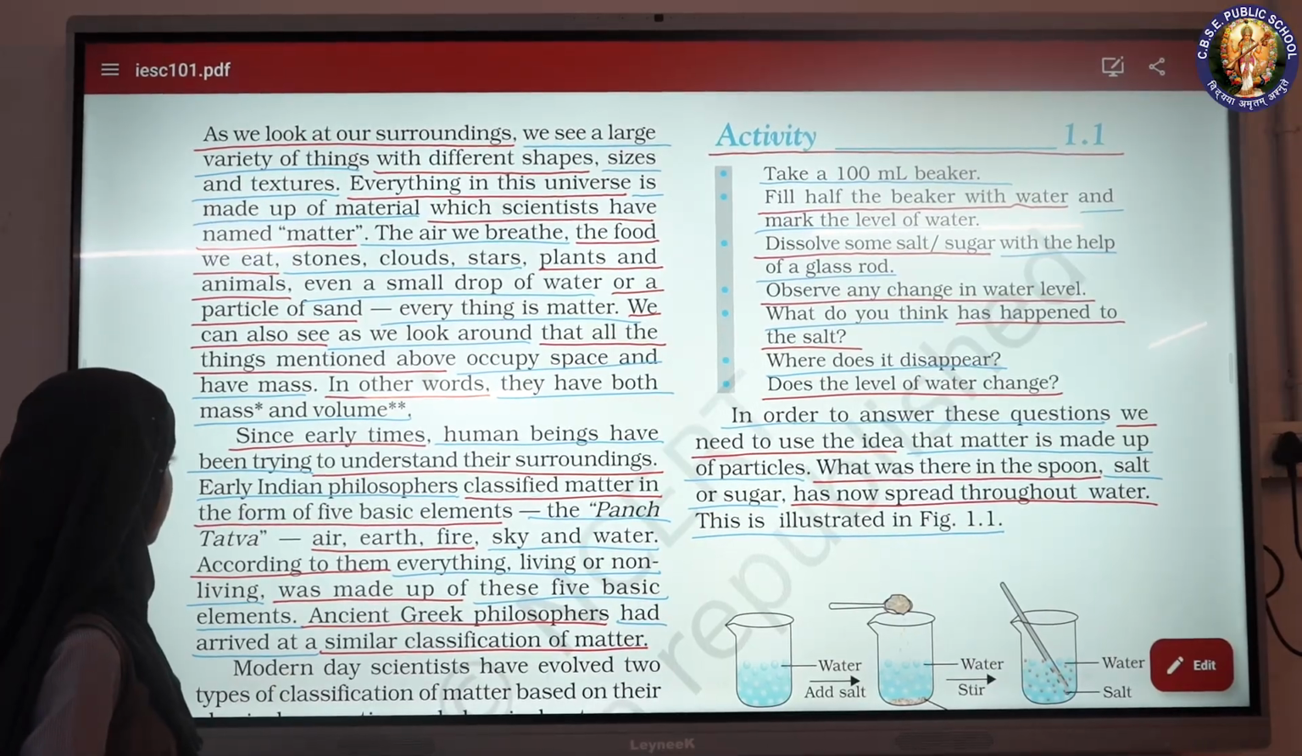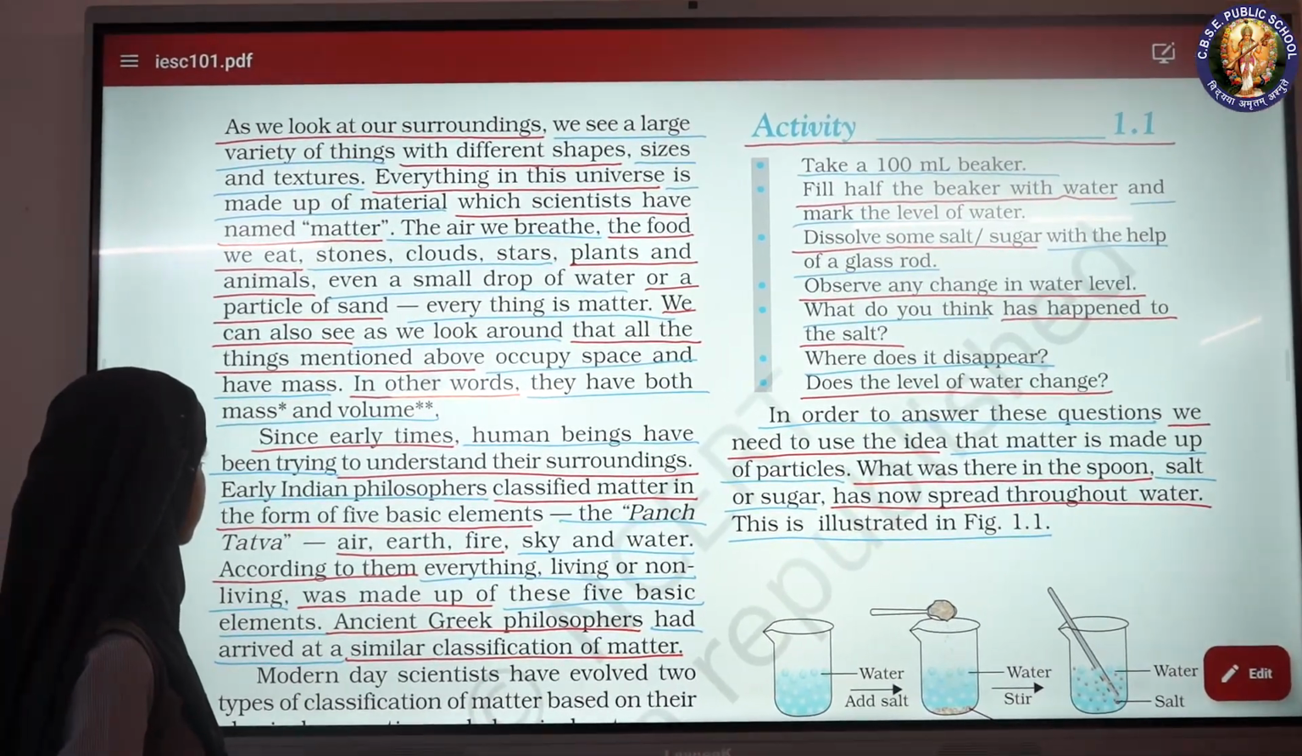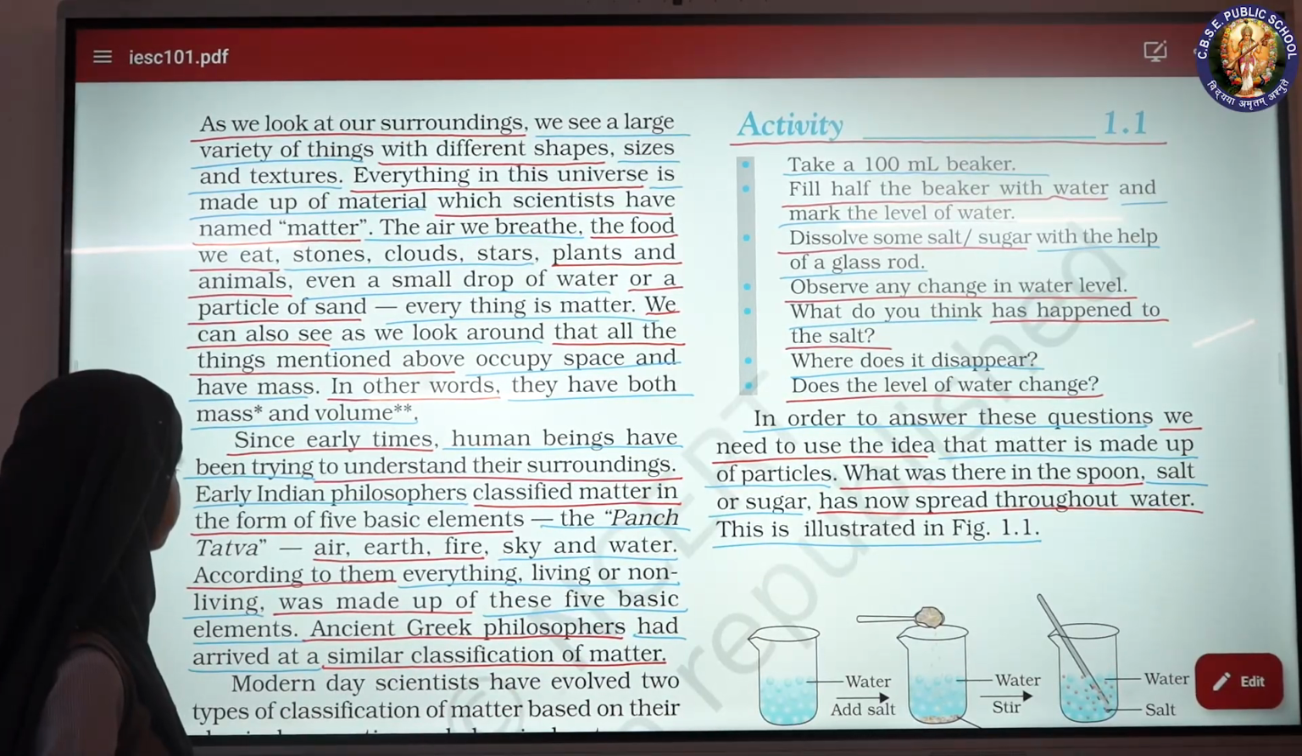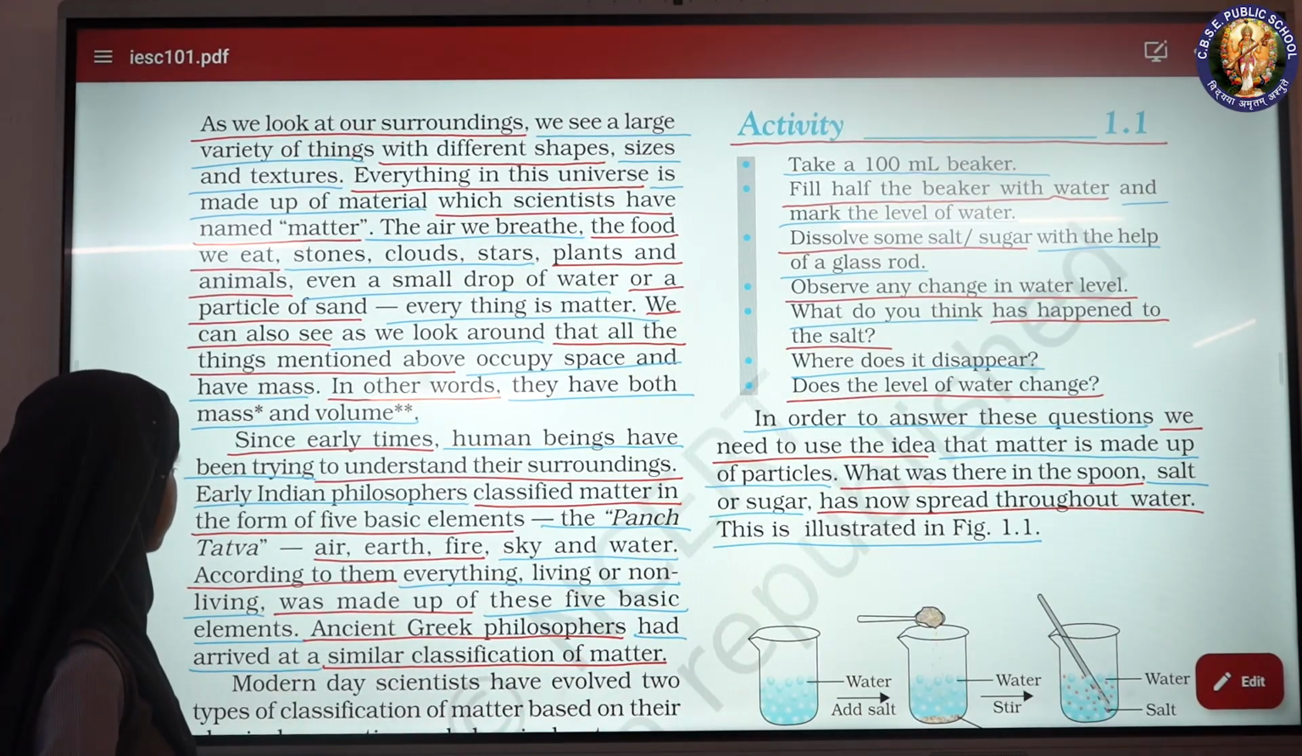As we look at our surroundings, we see a large variety of things with different shapes, sizes and textures. Everything in this universe is made up of material which scientists have named matter.